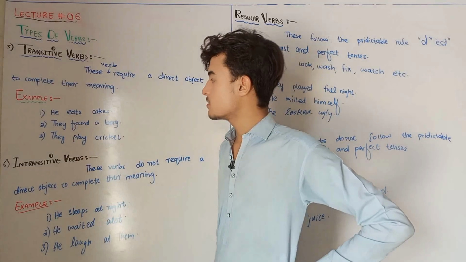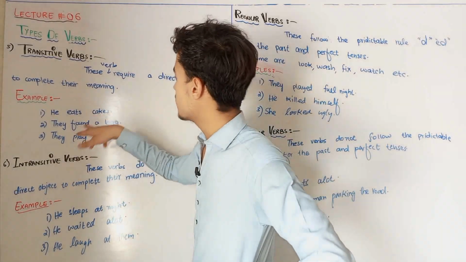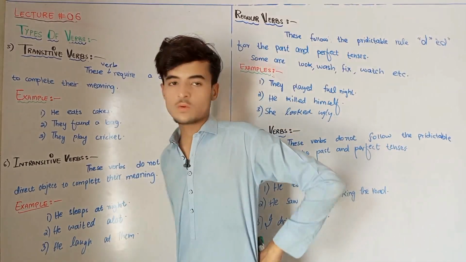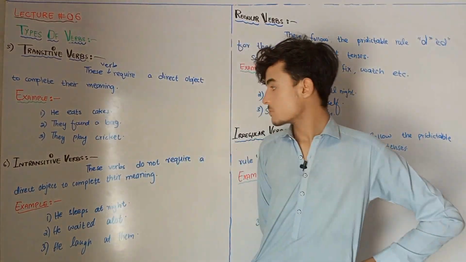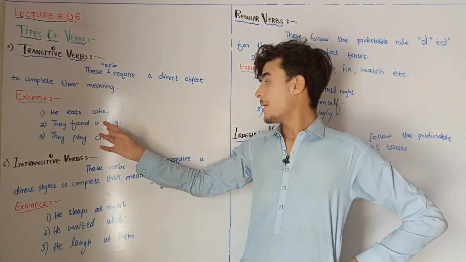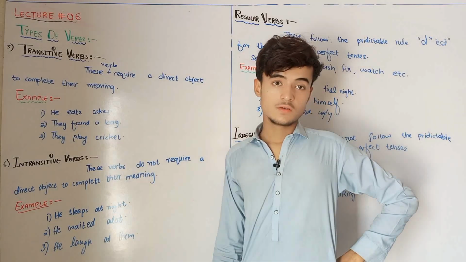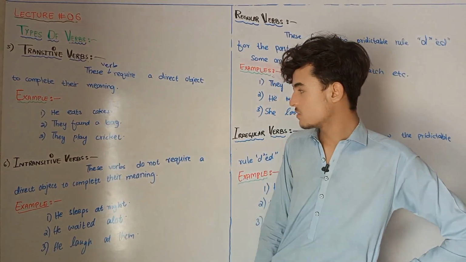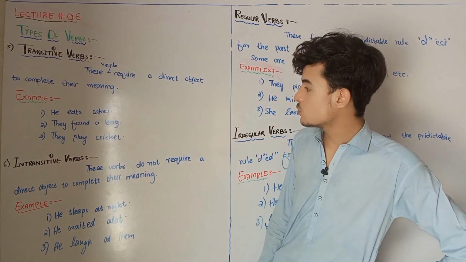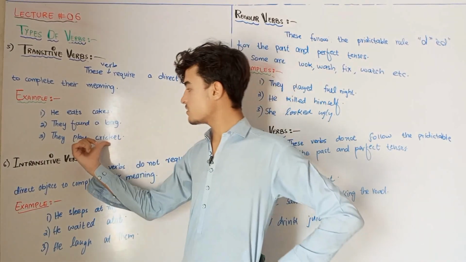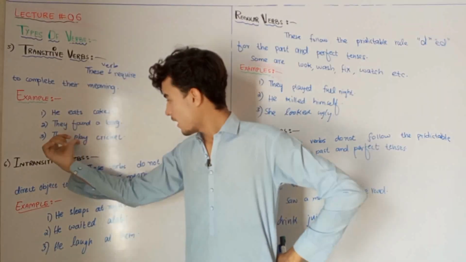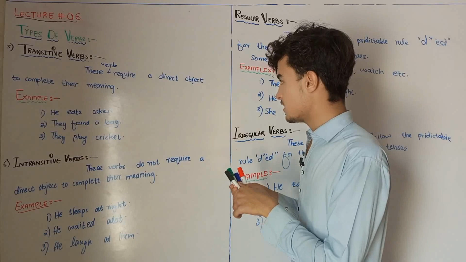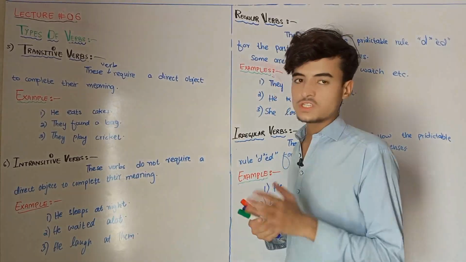So here eats is a transitive verb. They found a bag. So here found is a transitive verb because bag is an object. They play cricket. So cricket is an object and play is a transitive verb.